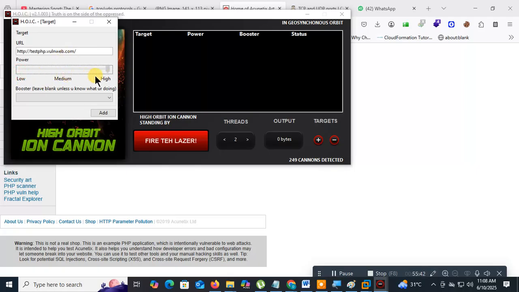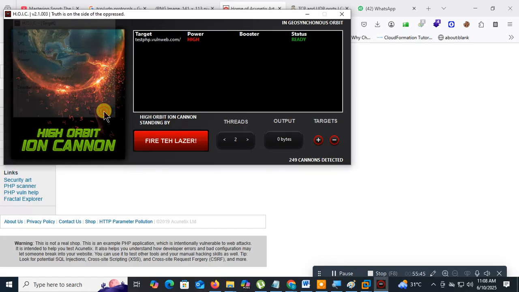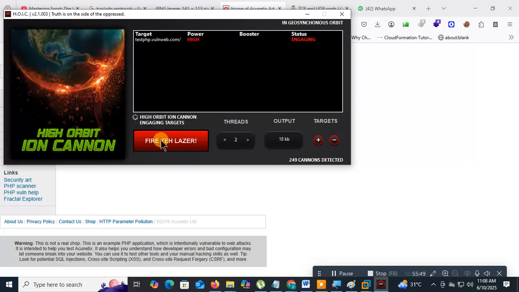Then here power is high. Then add here. There is one button which will send the packets. See this, sending the packets to the victim. After 5 to 10 minutes, what happens? The website goes down.